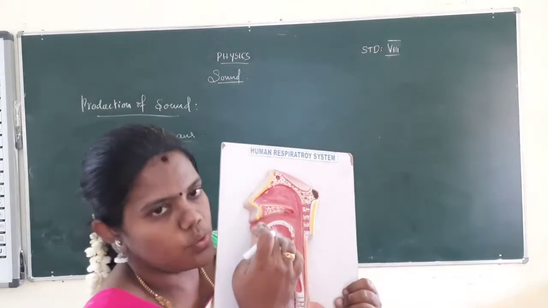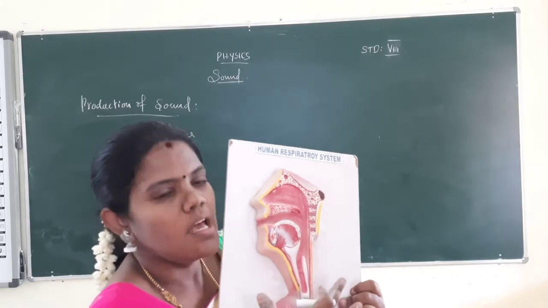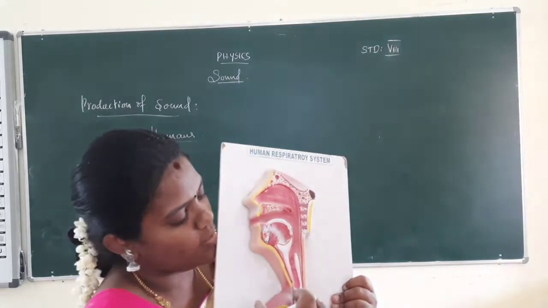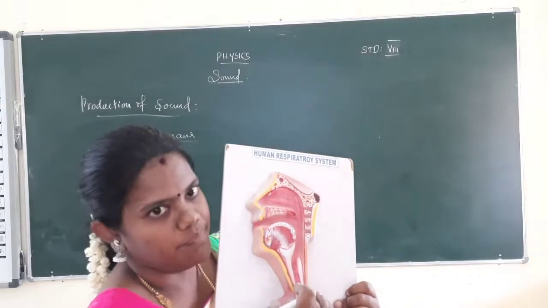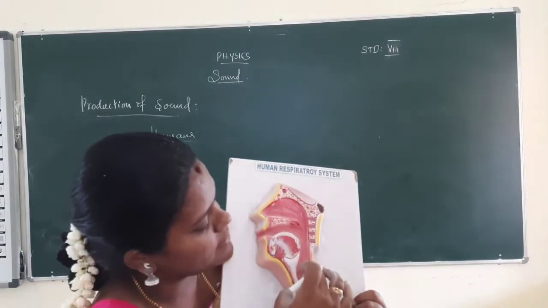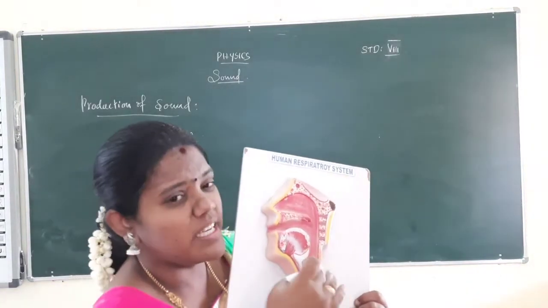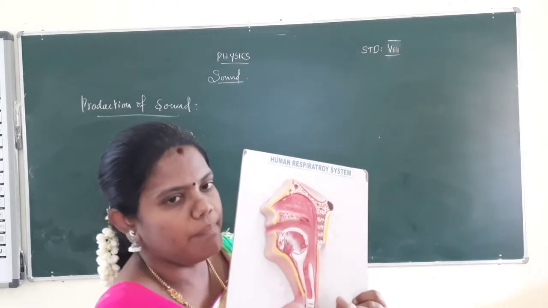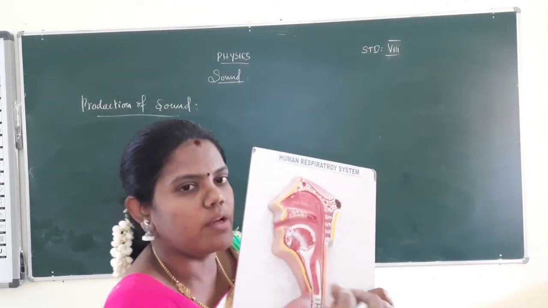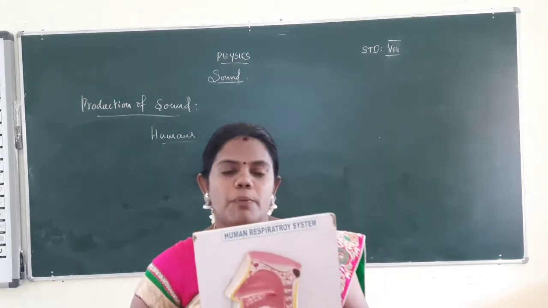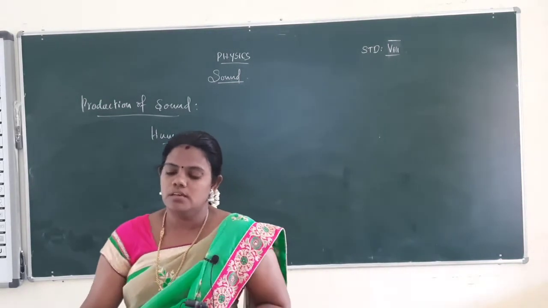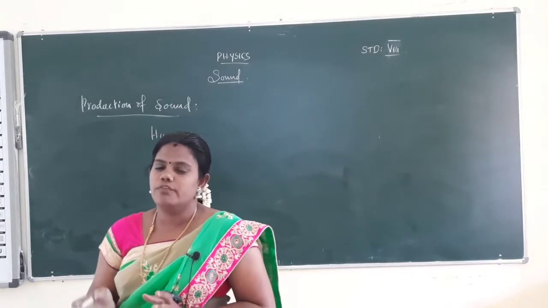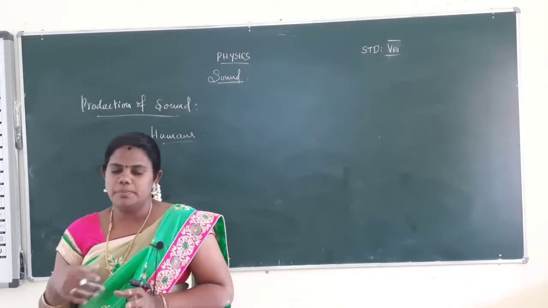So the sound is produced by humans by using the vocal cords, larynx and trachea. And then the epiglottis is present on this side. The epiglottis divides the food pipe and windpipe. Windpipe-ஐயும் food pipe-ஐயும் பிரிக்கக்கூடிய ஒரு பார்ட் தான் epiglottis. Suppose you eat food, the epiglottis will close, because otherwise the food would go into the breathing area.